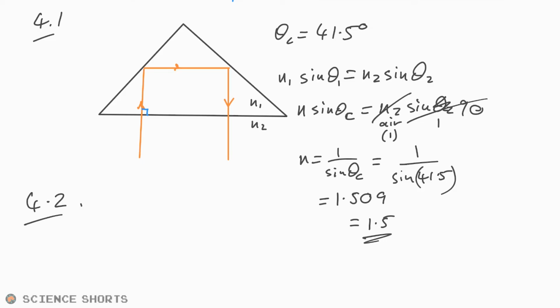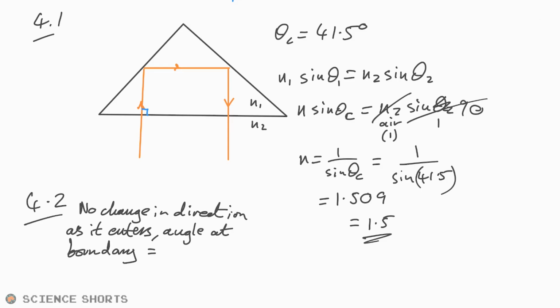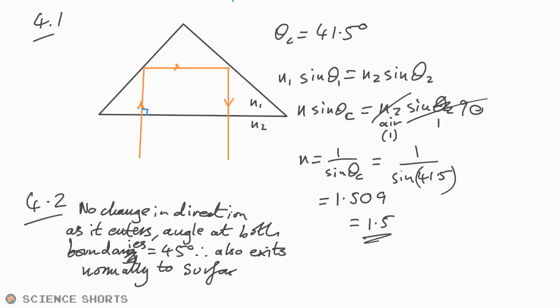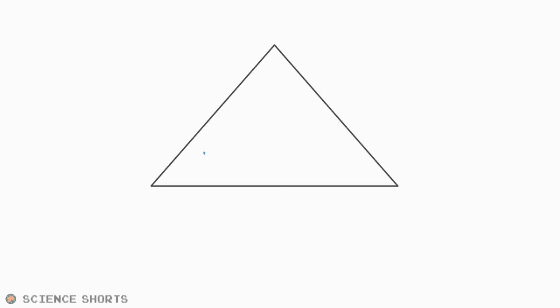4.2, explain why the ray emerges parallel to the incident ray. There's no change in direction as it enters. The angle at the boundary after that equals 45 degrees. Therefore, at both boundaries, it also exits normally to the surface. So we have our normal there, we have our light going in, and that's theta there. Then we're going up like that, and then we're going like that.